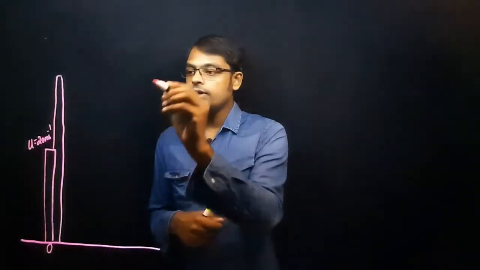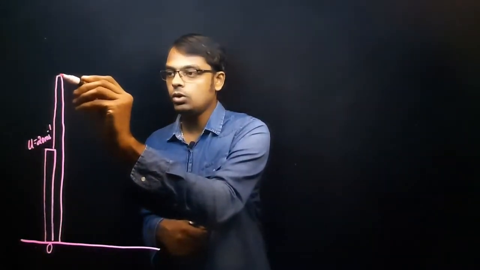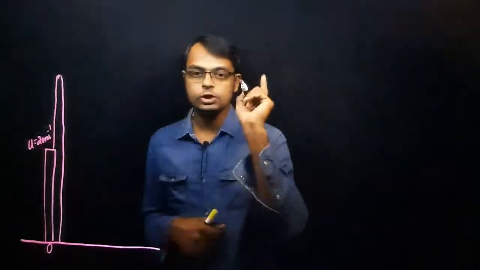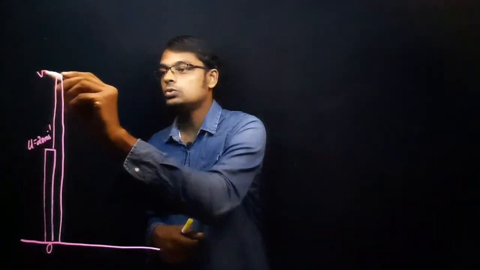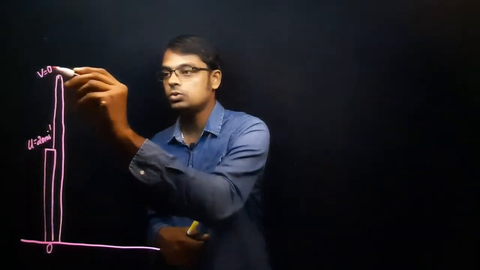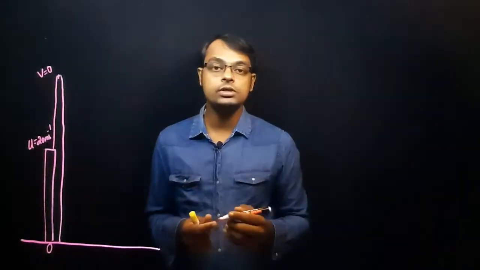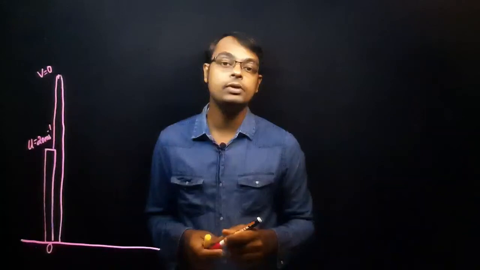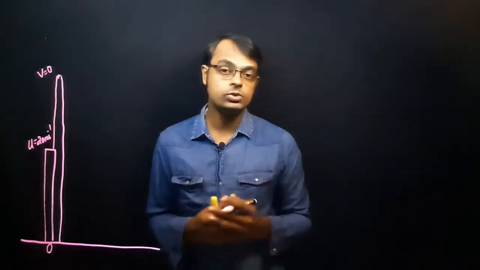So we can use u, which is already given. Just imagine the ball or the object exactly reaches the top. What will be the velocity? Velocity becomes 0. So the final velocity when it reaches the highest position, v is equal to 0. These are the values given, and the g value we can take as 10 meter per second square. Now let's start.